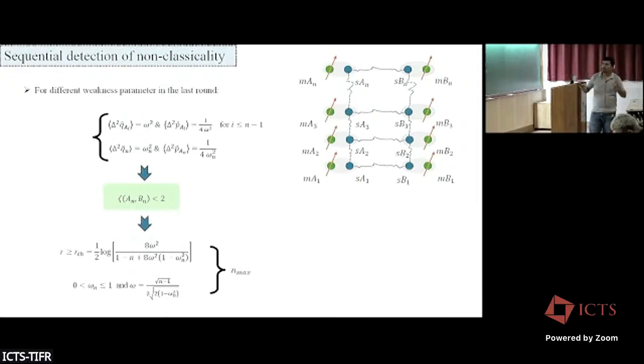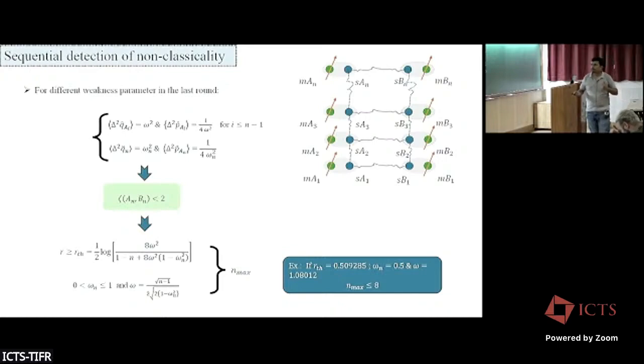So if we plug this constraint into this expression, there will be some mathematics, and we can find some constraint on the squeezing and then the weakness parameters.